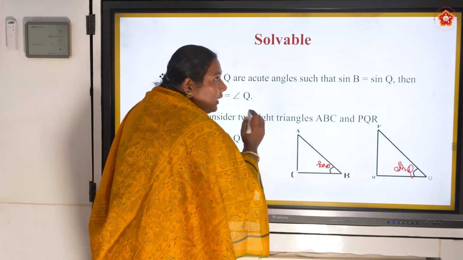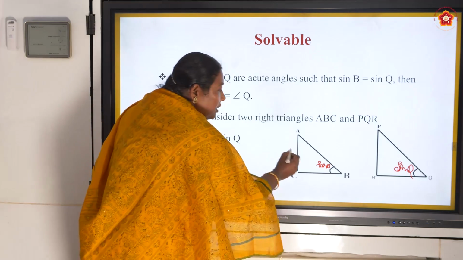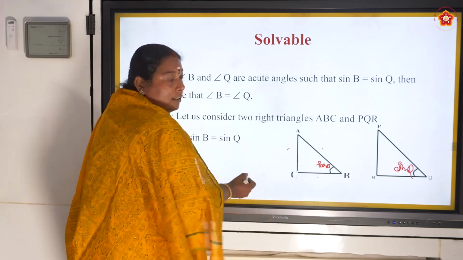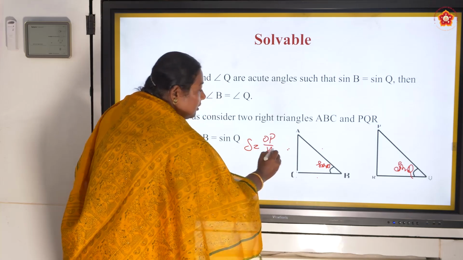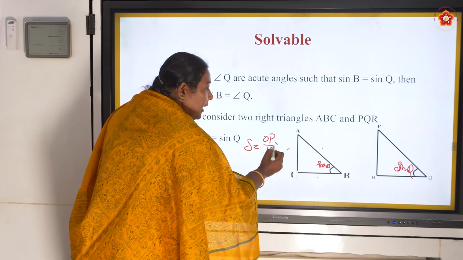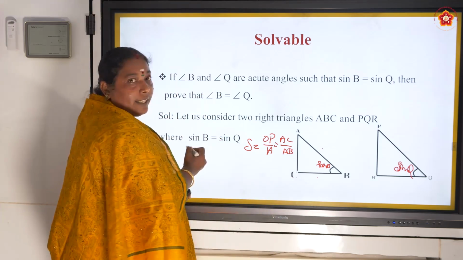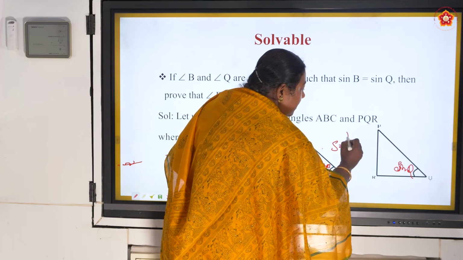Sine B means opposite by hypotenuse. Who is opposite here? AC. Who is hypotenuse here? AB. Right? Here similarly, who is opposite?